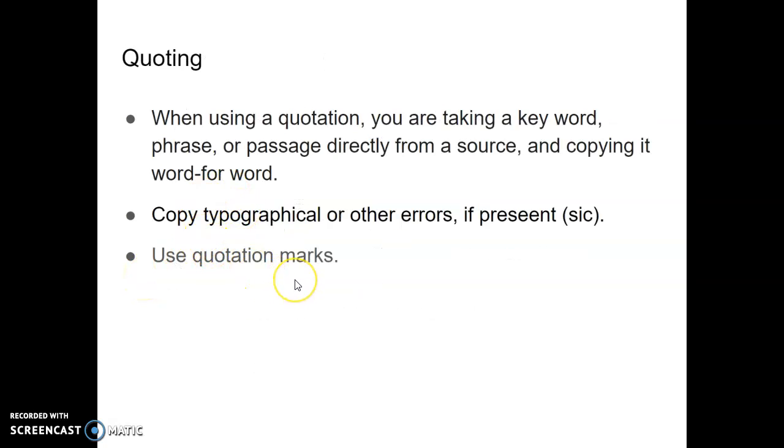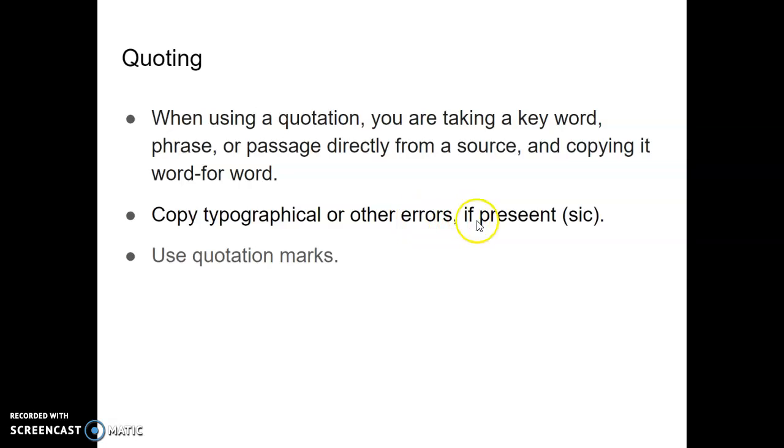Now we're going to focus on quoting source information. So when using a quotation, you're taking a key word, a phrase, or a passage directly from the source and copying it word for word.